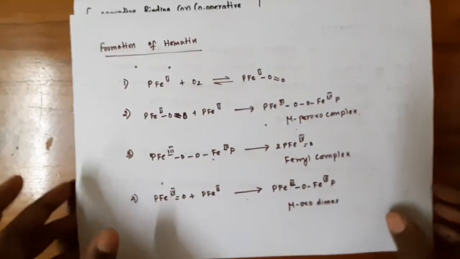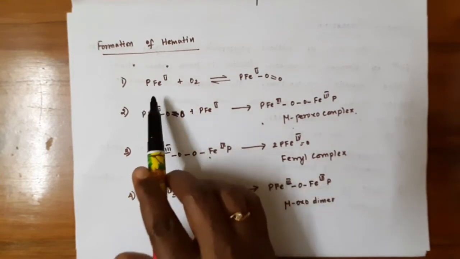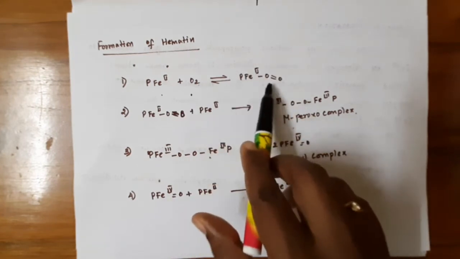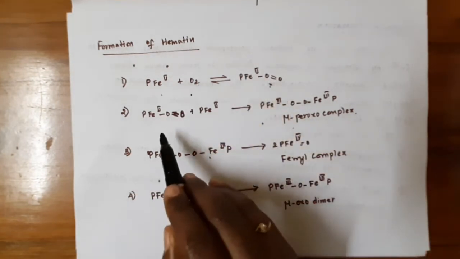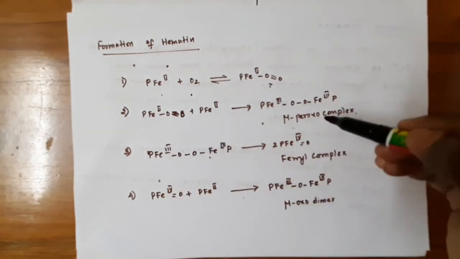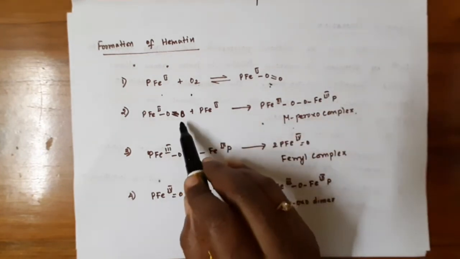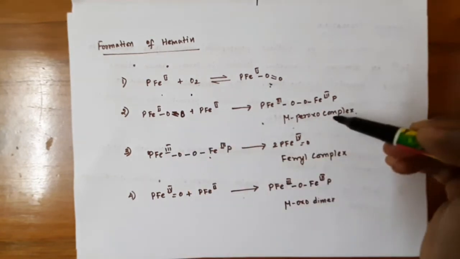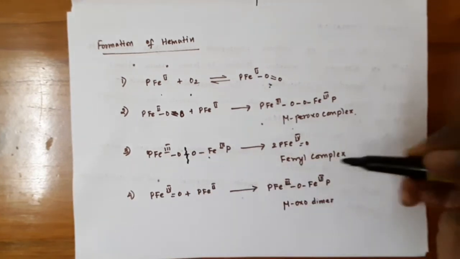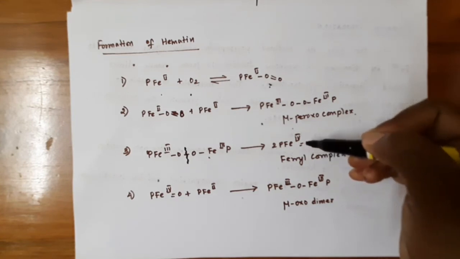If you see the hematin formation mechanism, the first iron heme binds oxygen and forms the dioxygen adduct. It then forms one more iron heme unit and forms the mu-peroxo complex. The two iron atoms are connected by the oxygen atoms, and this mu-peroxo complex undergoes cleavage and forms two ferryl complexes, which have the higher oxidation state of iron plus 4.